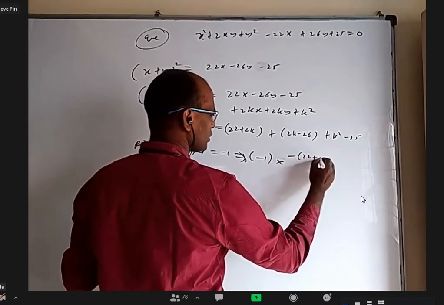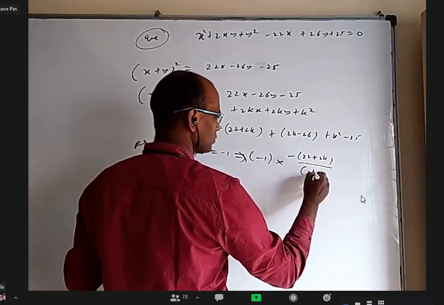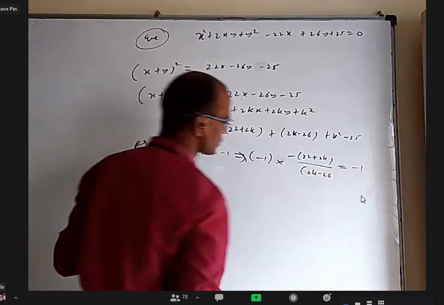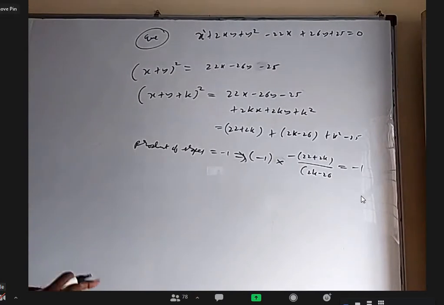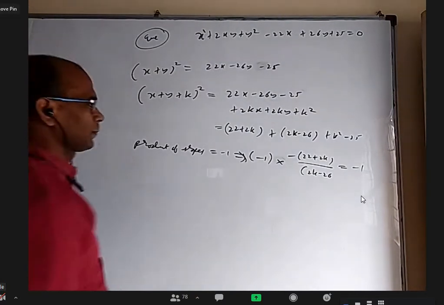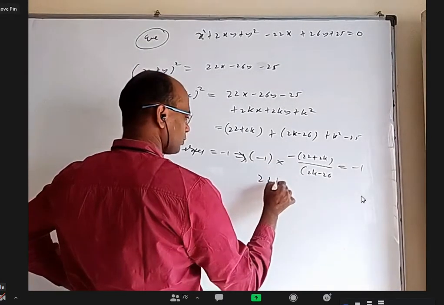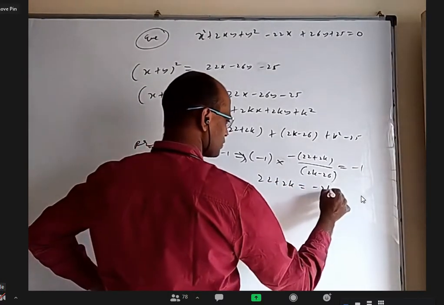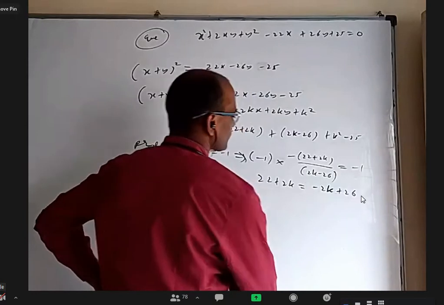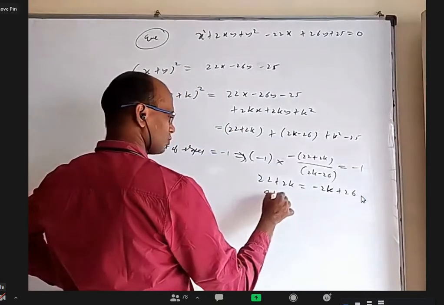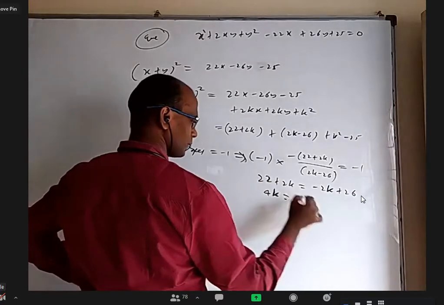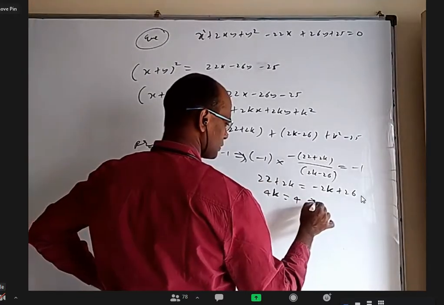Minus of (22 plus 2k) by (2k minus 26), which is equal to minus 1. Okay, minus will go. 22 plus 2k is equal to minus 2k plus 26. That is 4k is equal to 4. From that, you will get k is equal to 1.